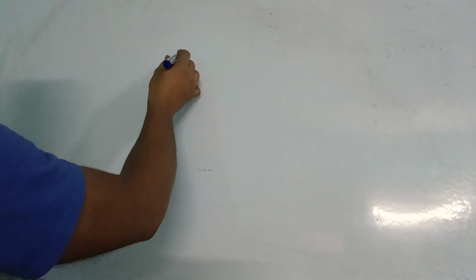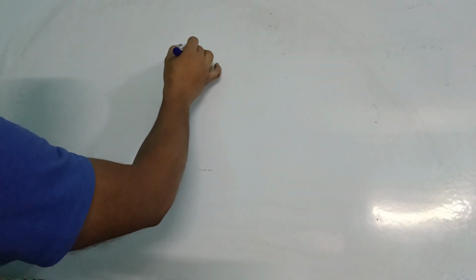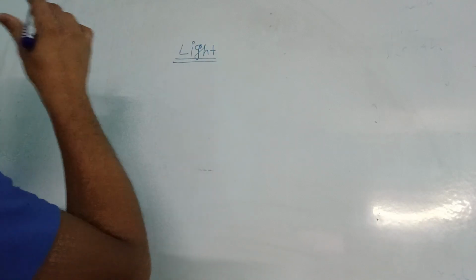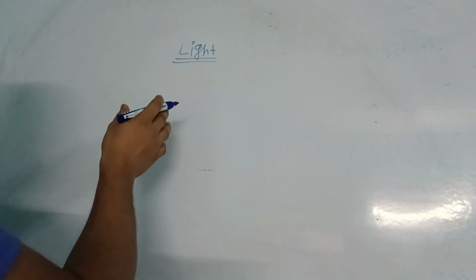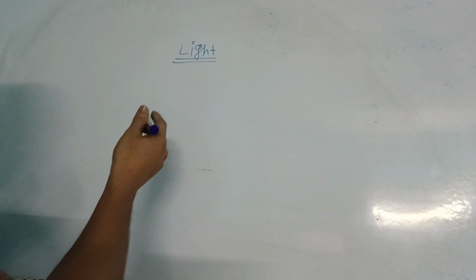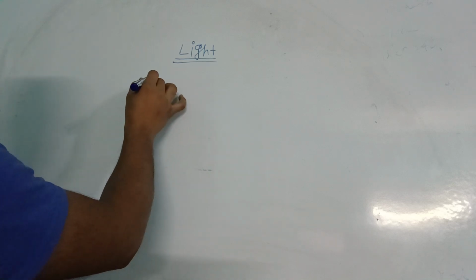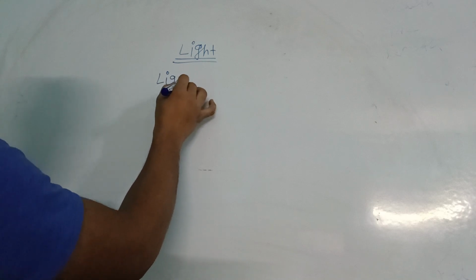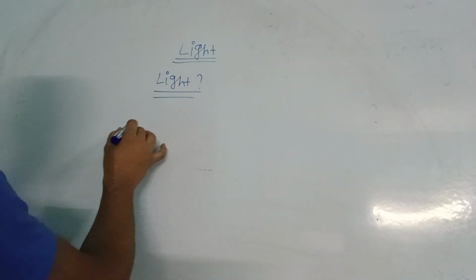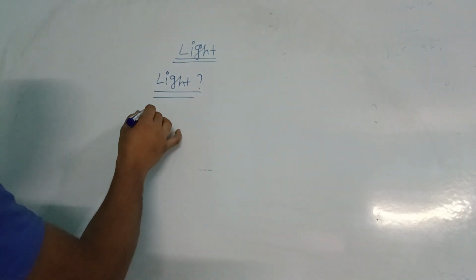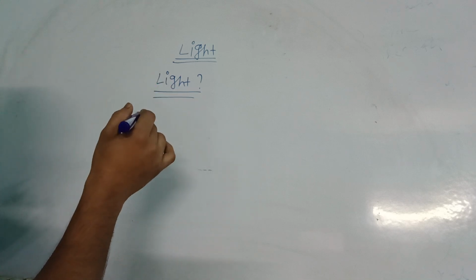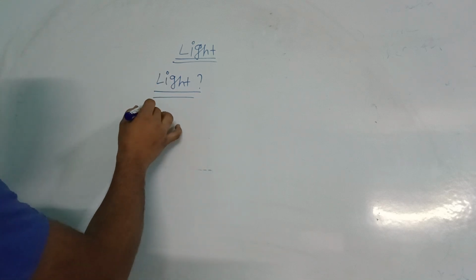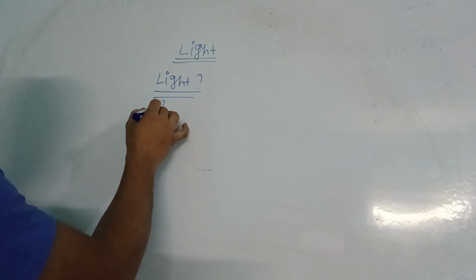Today we'll discuss the light chapter. We want to learn, first of all, what light is. Second, the phenomena. So many phenomena are available, but today we'll discuss one phenomenon, which is called reflection.